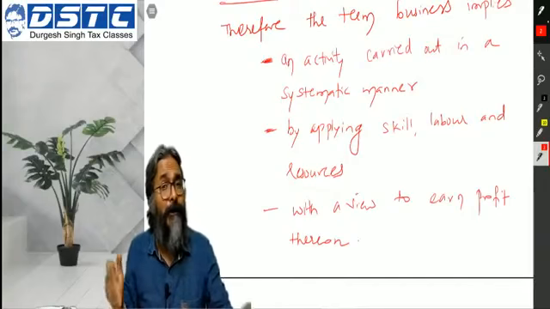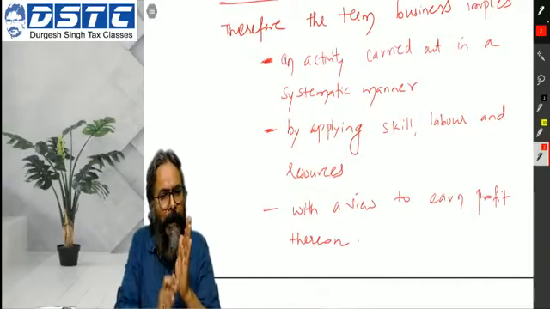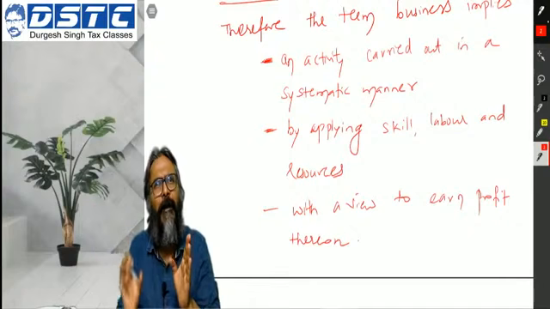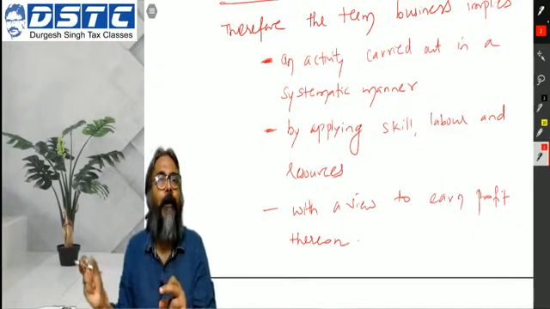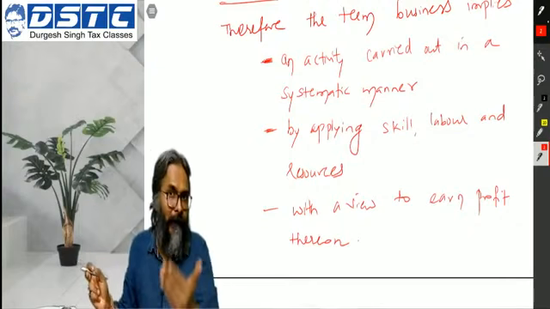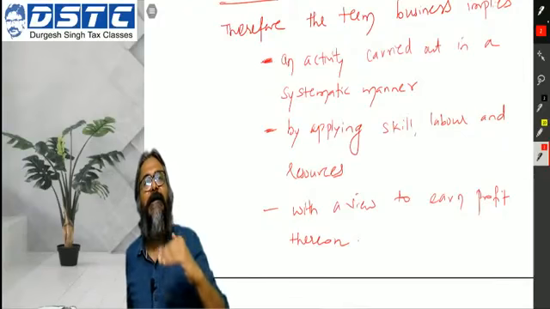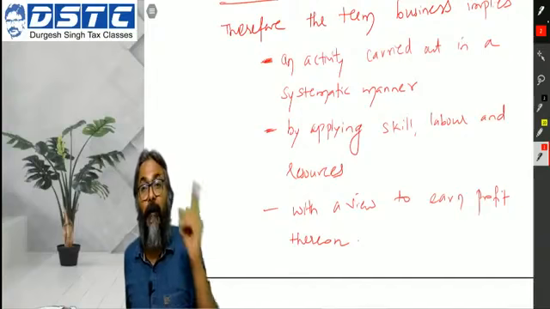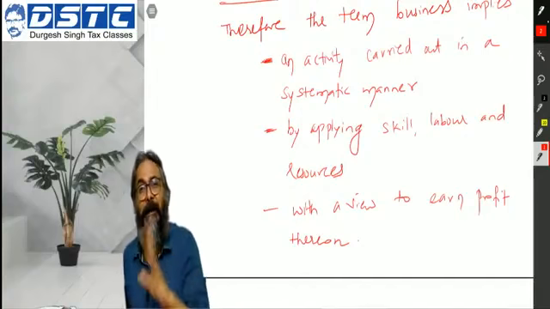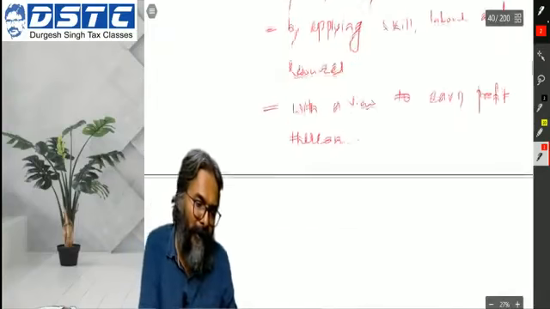Okay, so relevant provision and some. Like I told you earlier also, students, I'm repeating it again, that just only to write the definition will not be appropriate. Please write something more. And here what we are writing is what the term business finally implies. This is what we have mentioned over here.